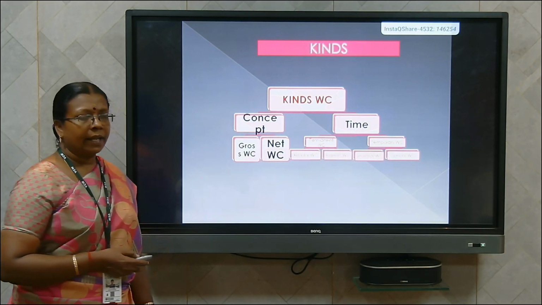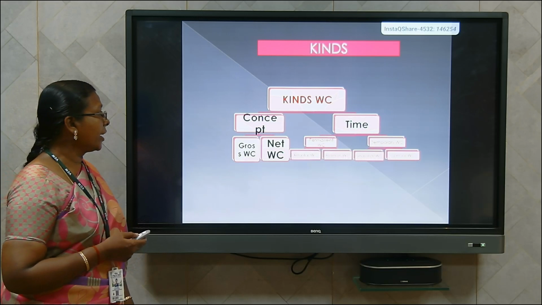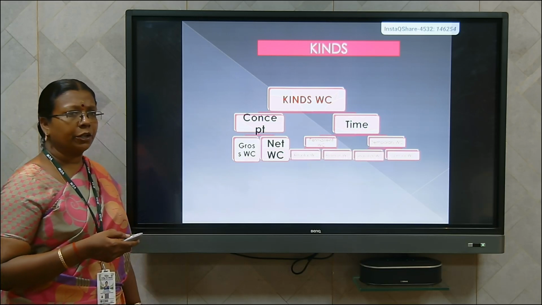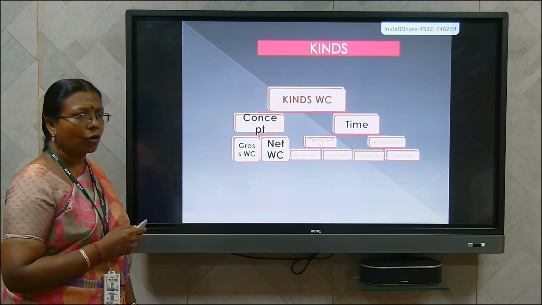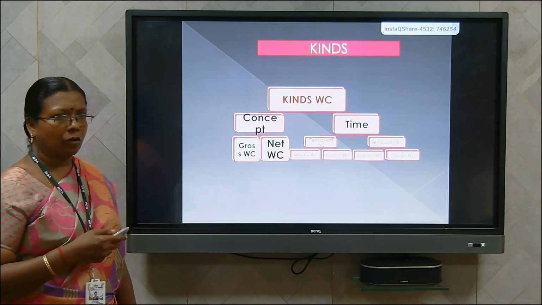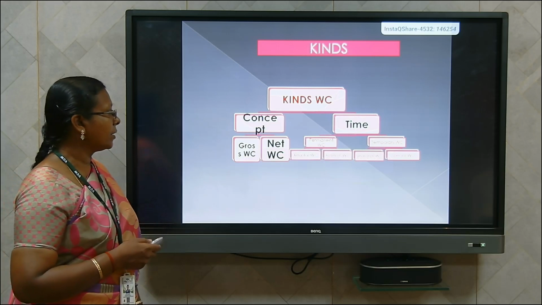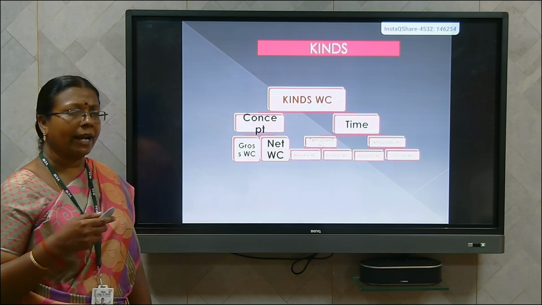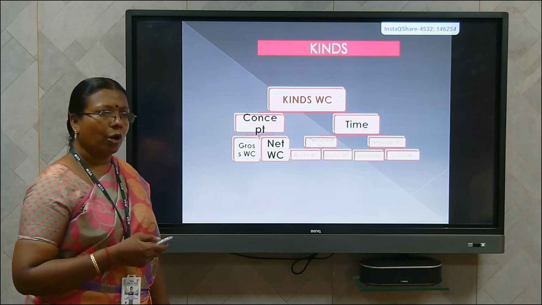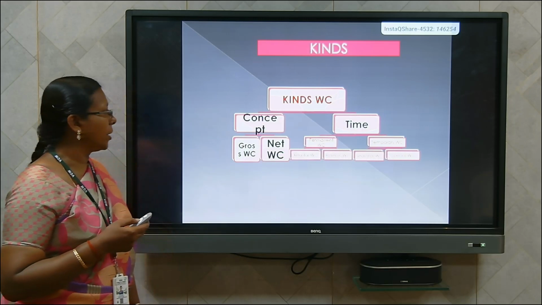Next, we shall see the kinds of working capital. The kinds of working capital can be broadly categorized into two categories. One is the concept and another one is time. We have already discussed the concept. Now we shall discuss the time. Time of working capital can be broadly categorized into two categories. One is permanent working capital and another one is temporary working capital.